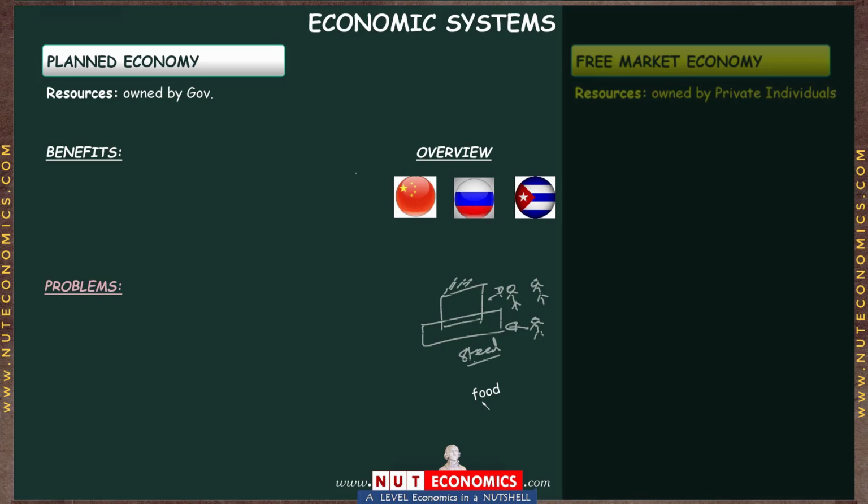And similarly, the government will decide, let's say, how much food is going to be produced, what piece of land is going to be used, who are the people who are going to work there as farmers, and so on and so forth. And once all of these products have been produced, the government will take ownership of all of these things and decide how they are going to distribute them amongst the different people. So all the economic decision making in a planned economic system is done by a government, and this is literally how these economic systems work in reality.